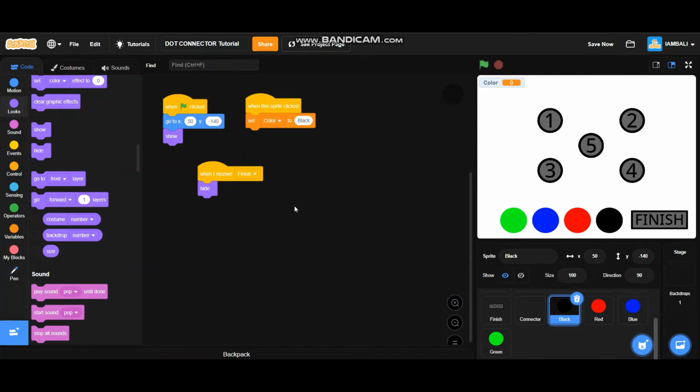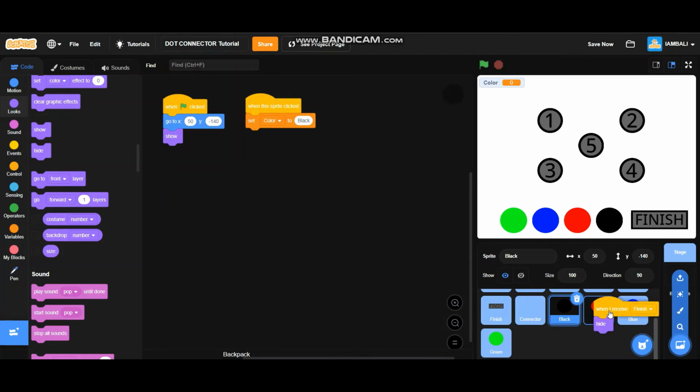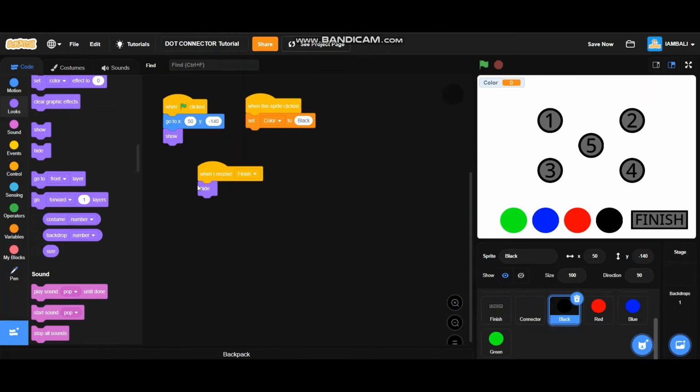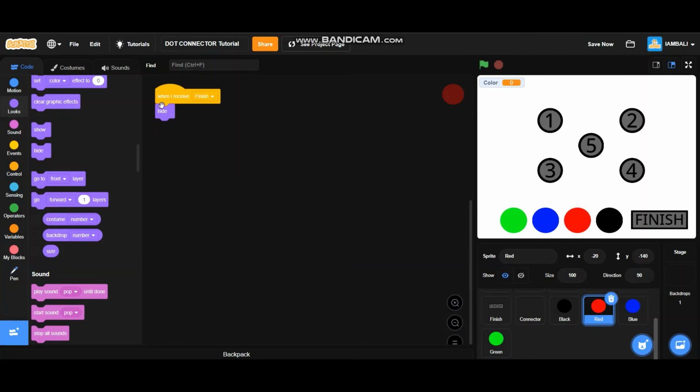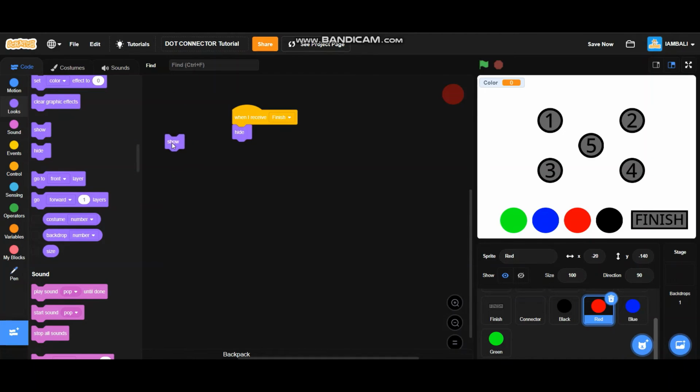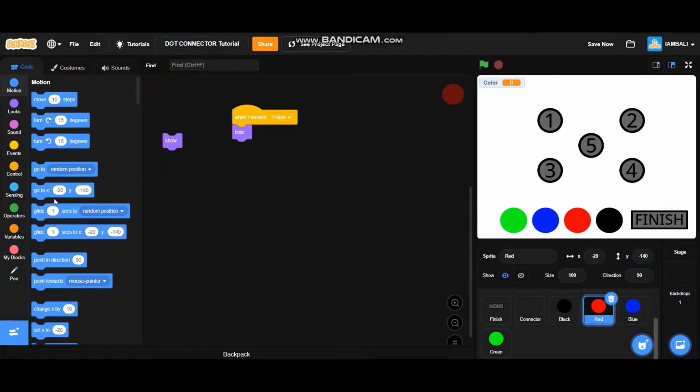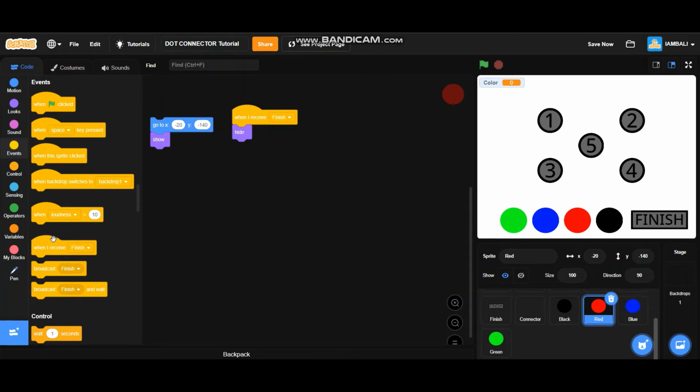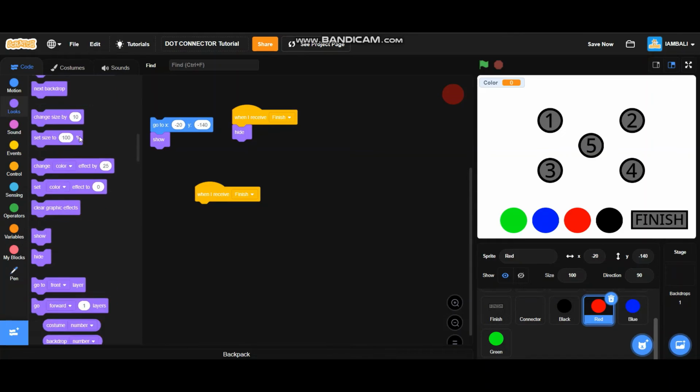We are going to do the same thing to all the color sprites. Just drag the when I receive finish block into all the color sprites, and then go to the red sprite, add a show block and a position block, go to X negative 20 and Y negative 140, and then when I receive finish, it will also hide.